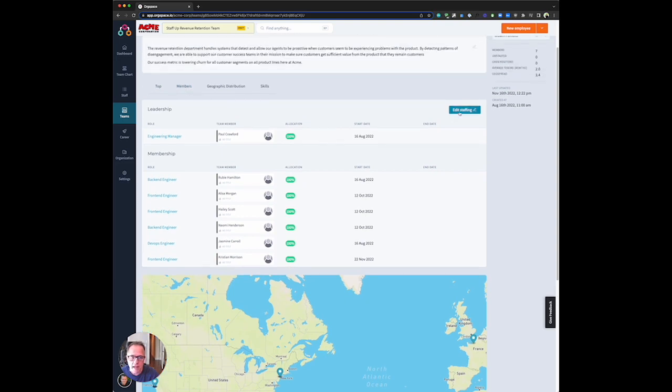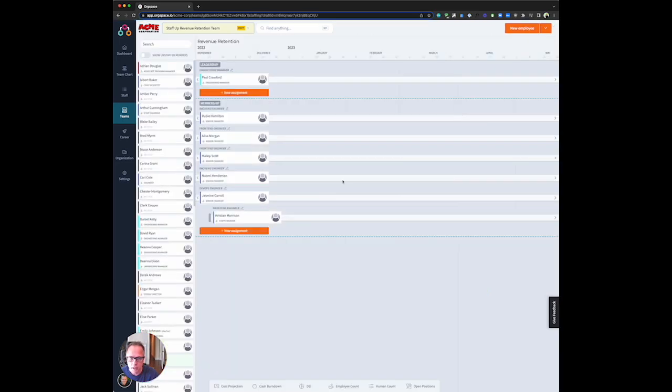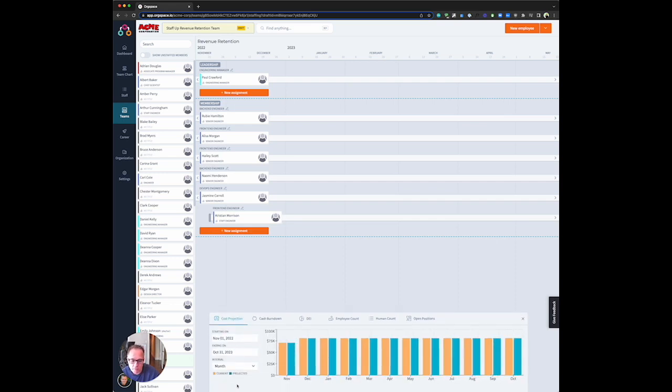Let's go into this Edit Staffing button and see what we can do. So what you see here is a calendar-based view. This is new to Orgspace as of November of 2022. And what we want to be able to do is add different assignments that happen over time. One of the new capabilities in Orgspace is our cost projection engine, which allows us to look at what each team costs for each month over time, given a set of cost rules around compensation.